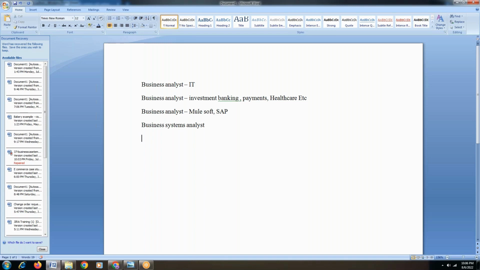Over a period of time that was merged. Earlier some sort of functional knowledge was essentially required. That's how the role of a BA was earlier, but nowadays, slowly, I don't say completely, it is becoming mandatory to know about the technology or the systems, at least the jargon, processes and functions. All these things are becoming important for any business analyst nowadays.